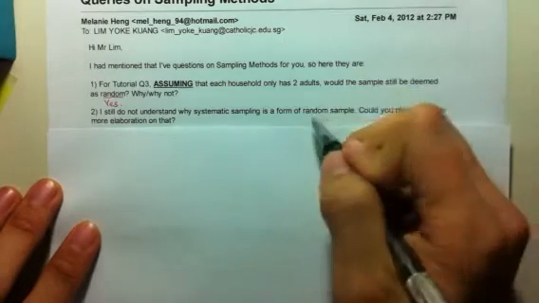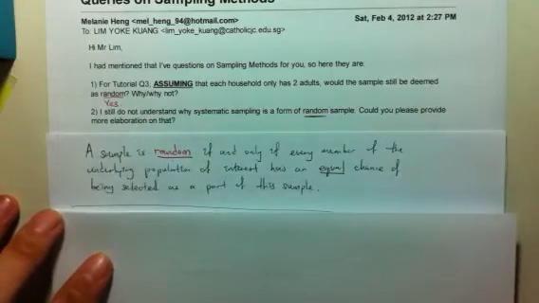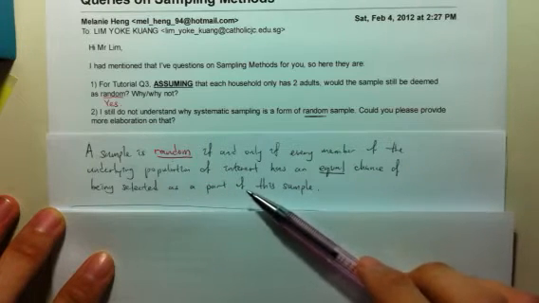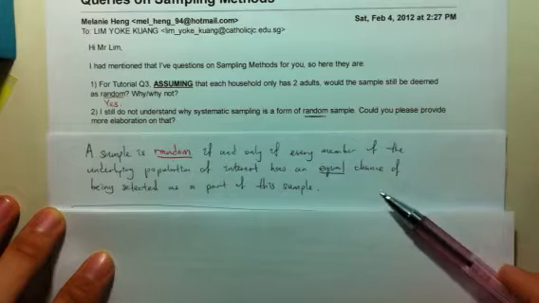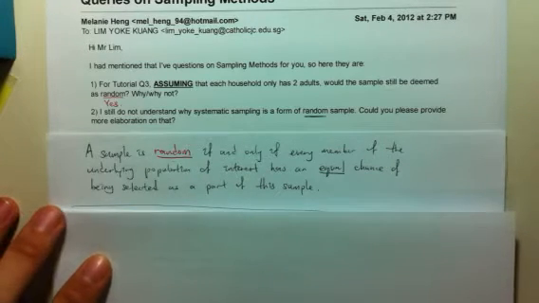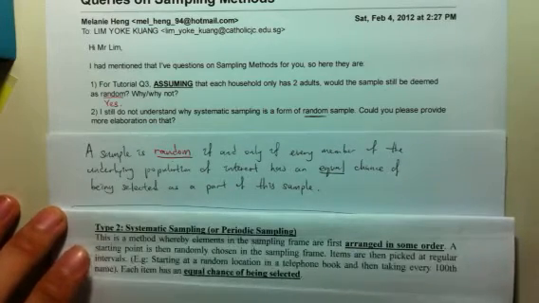Now, to answer this question again, let us recapitulate what is meant by a random sample. A random sample is random if and only if every member of the underlying population of interest has an equal chance of being selected as part of this sample. So we need every member to have an equal chance to be in the sample.